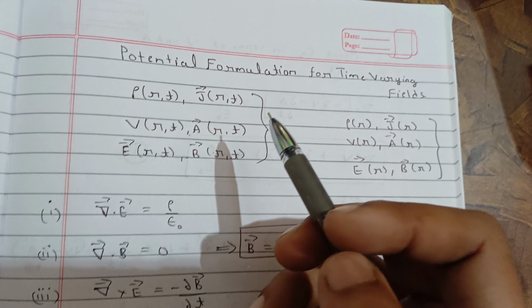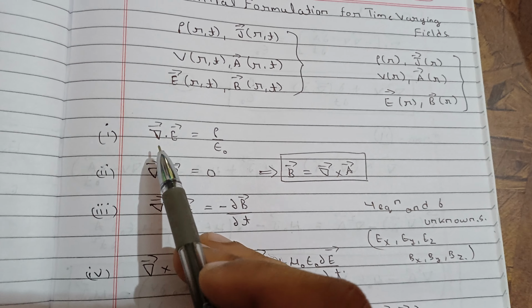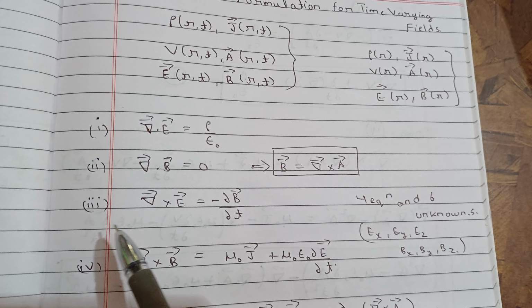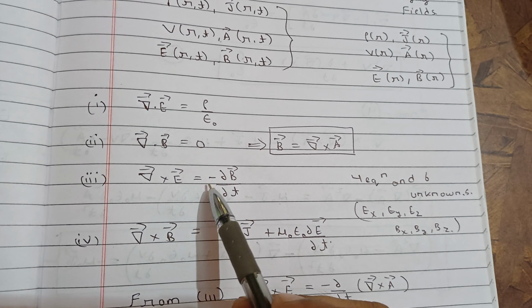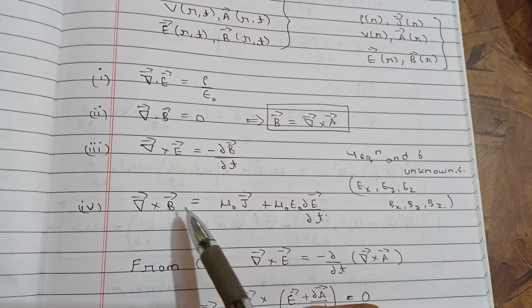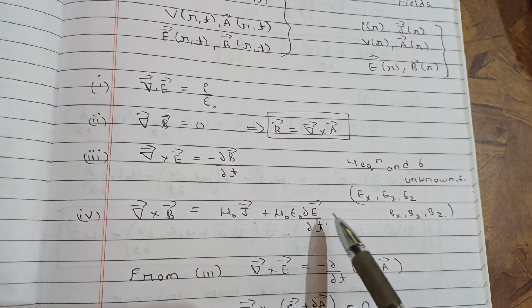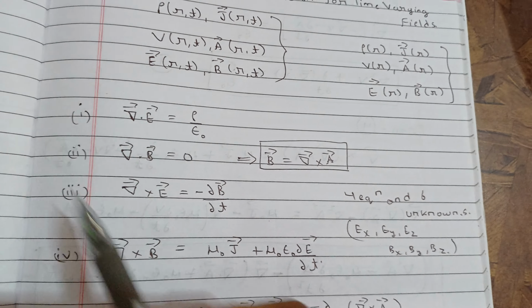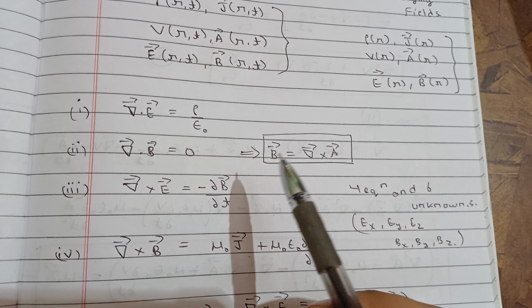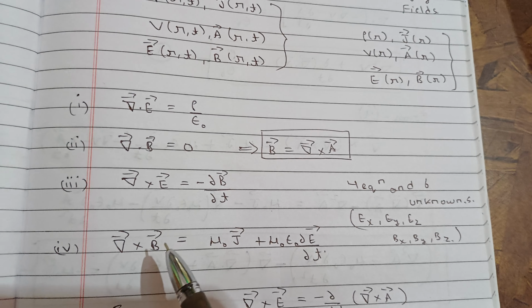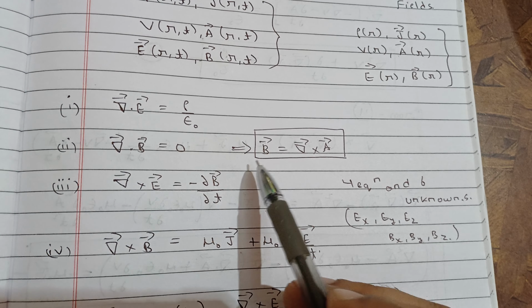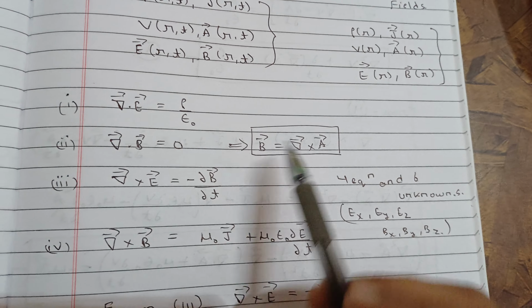So first let's write Maxwell's equations. We know divergence E equals rho by epsilon, divergence B equals 0, del cross E equals minus del B by del t, and del cross B equals mu naught J plus mu naught epsilon naught del E by del t. So these are our four Maxwell's equations. And again here, when it is changing with time, we can write B equal to del cross A, so still this equation is valid.